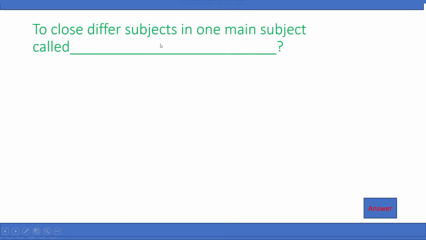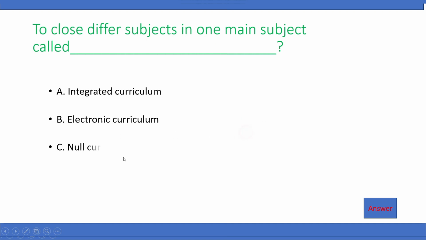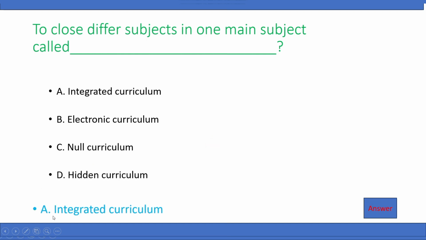Combining different subjects into one main subject is called A. Integrated curriculum, B. Electronic curriculum, C. Null curriculum, D. Hidden curriculum. Right answer is A. Integrated curriculum.